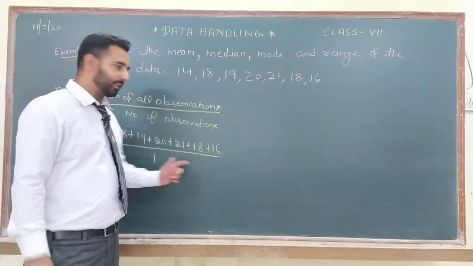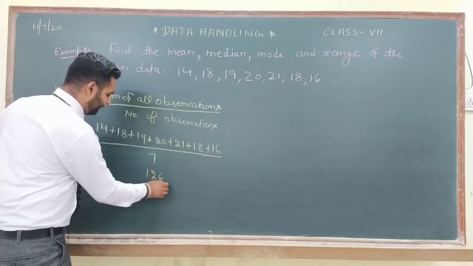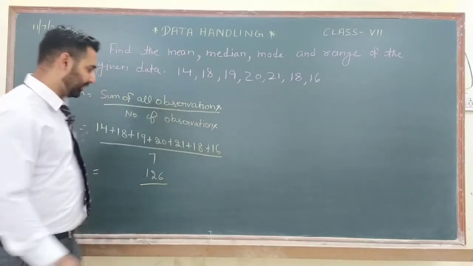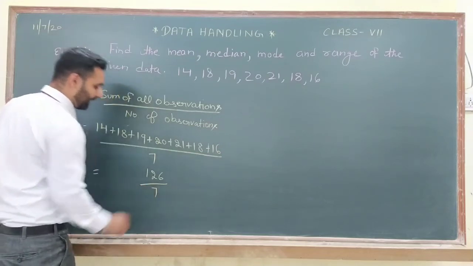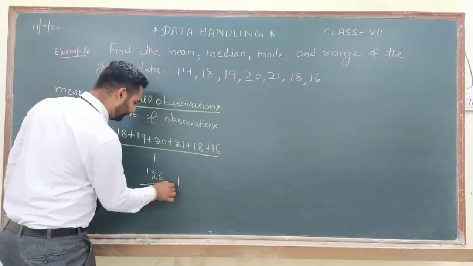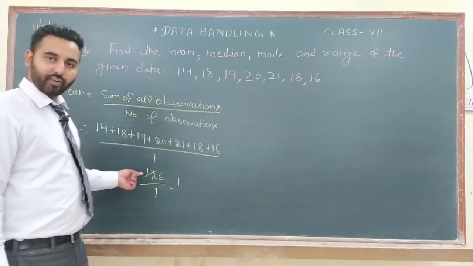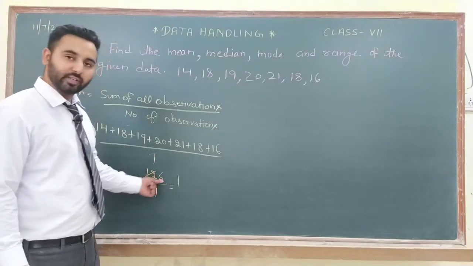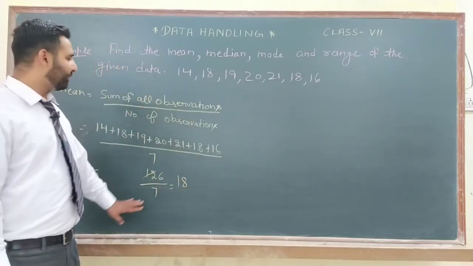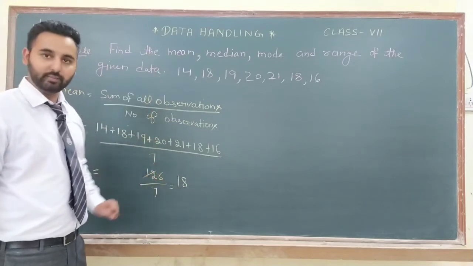When you add these numbers, you will get 126. You have to divide 126 by 7. 7 ones are 7, we are left with 56. 7 8s are 56. So from here we can say the mean of this data is 18.